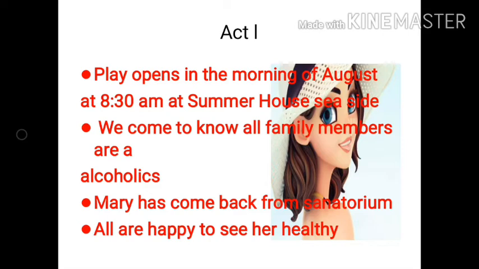So let's start, friends. Act first. The first act opens in the morning of August 1912 at a summer house by the seaside. This is a summer house near the seashore, where this play opens. We come to know all family members are alcoholic. They are in drug addictions. They are using different drugs, wine, and different things.